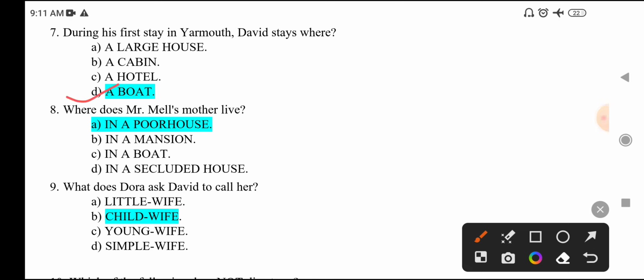Next question is, where does Mr. Mell's mother live? Mr. Mell is one of the teachers in David's boarding school, and because he is very poor, so his mother lives in a poor house. Next question is, what does Dora ask David to call her? Because she is incompetent in handling the house, so she asked David to call her his child wife.